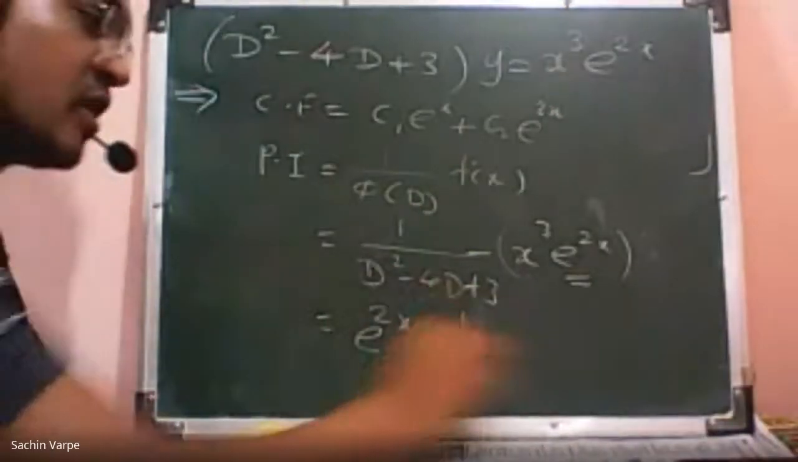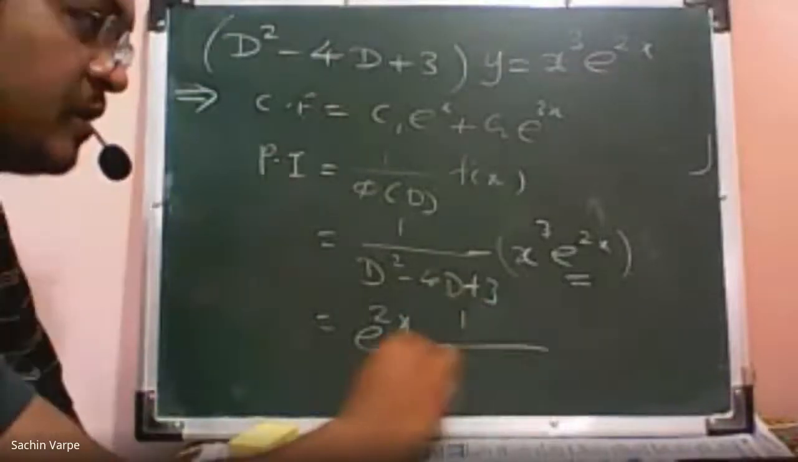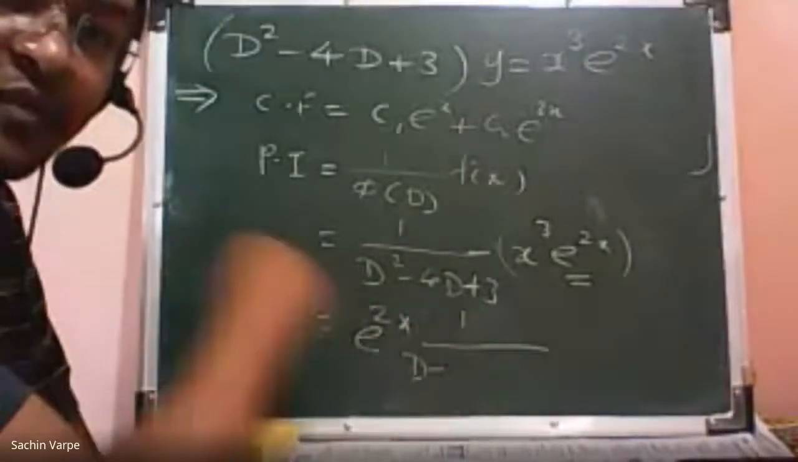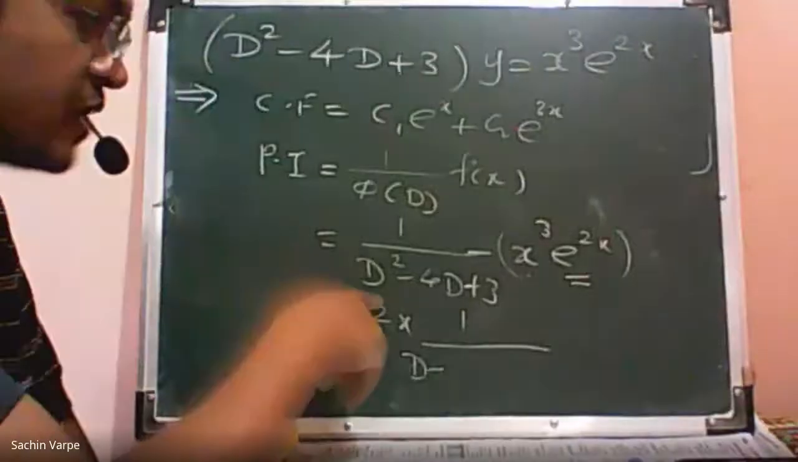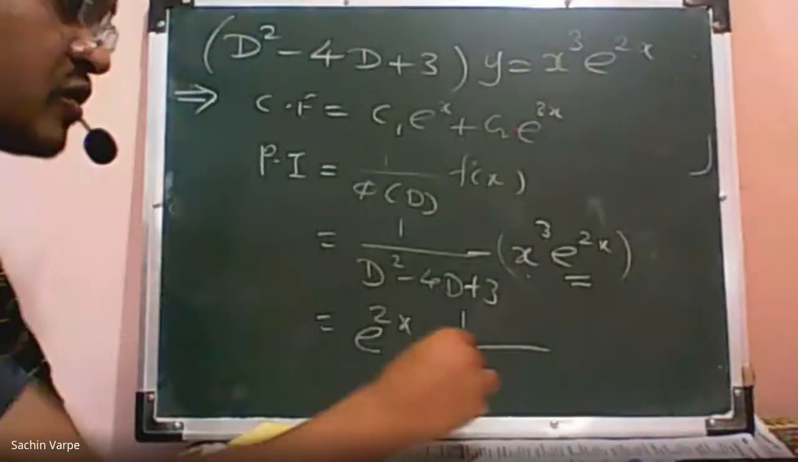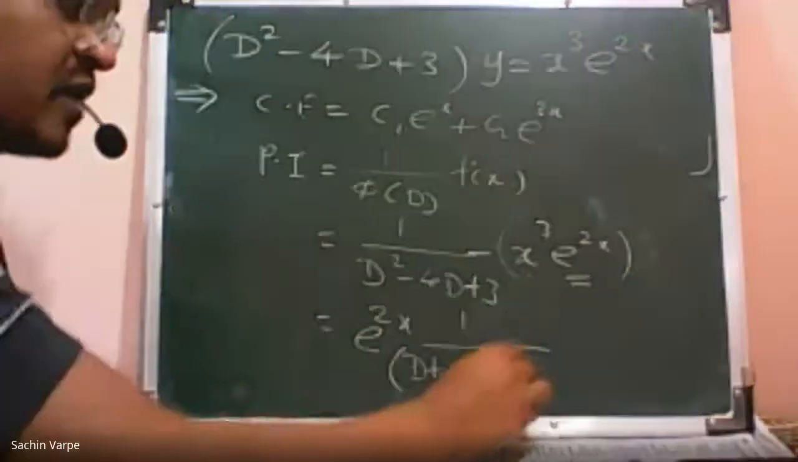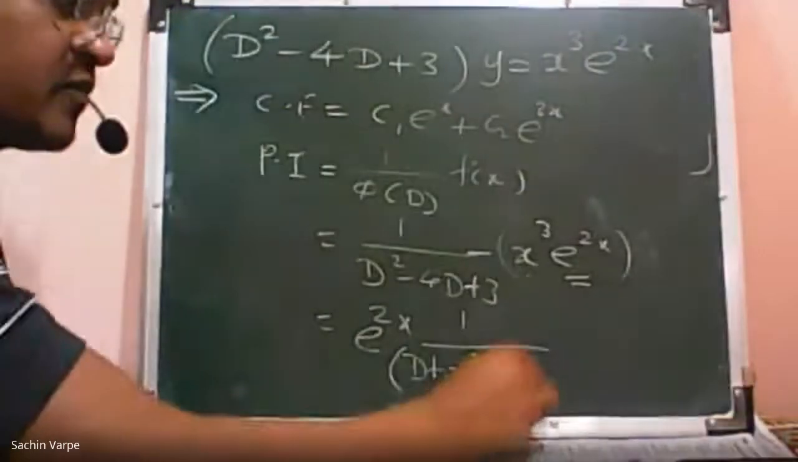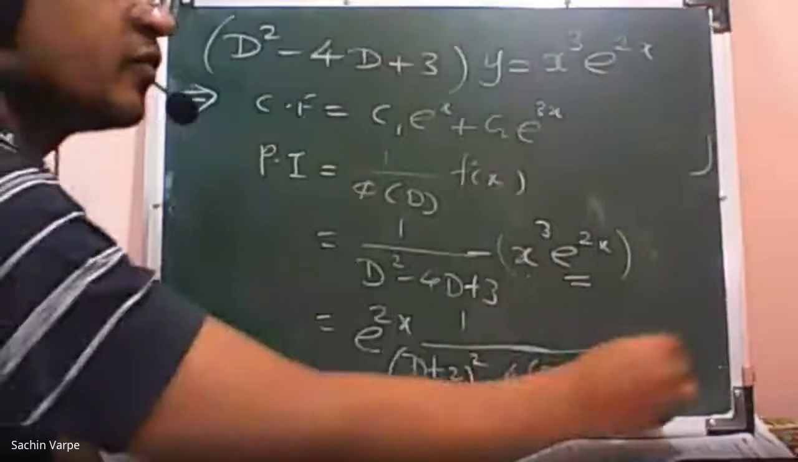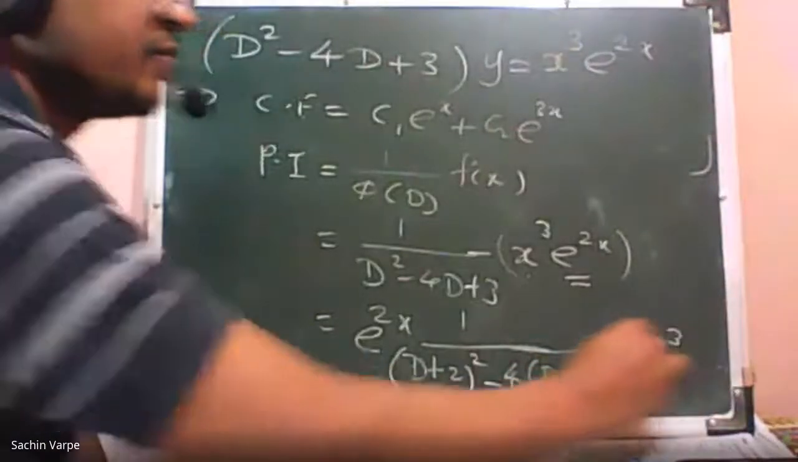So 1 upon D plus, what is a here? Yes, a is 2, e raised to 2x. So a is 2. So (D plus 2) square minus 4 into (D plus 2) plus 3 into v. What is v? x cube. Now simplify it.